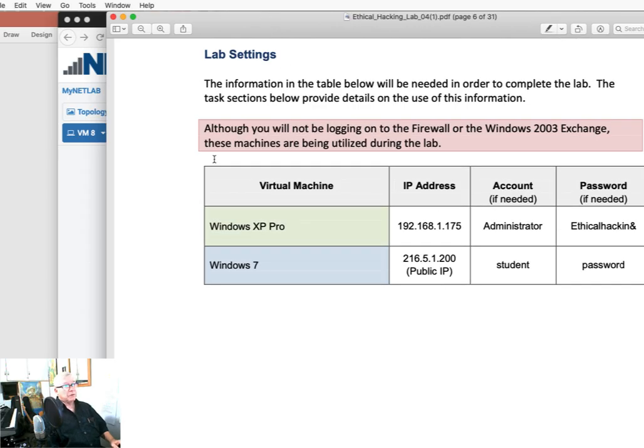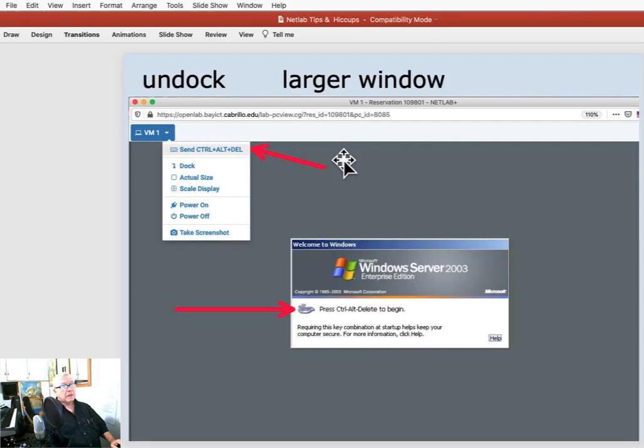And as typical, the lab settings will tell you which machines you're going to use, in this case just two, the XP Pro, its IP address, and then the account and password if you need that. Now here's a hint for you. That choice of undock can give you a larger window to look at, which can make it easier to see smaller things in that system, in the virtual machine that you're looking at.